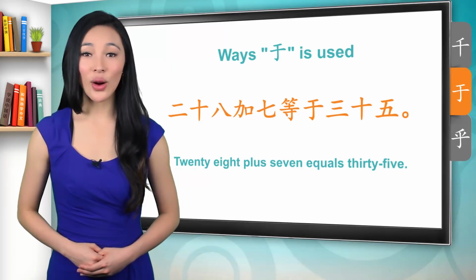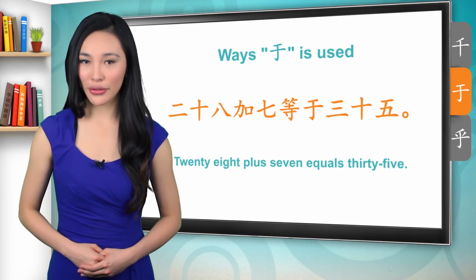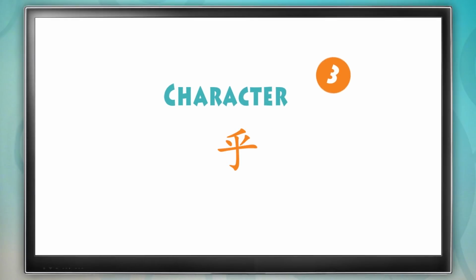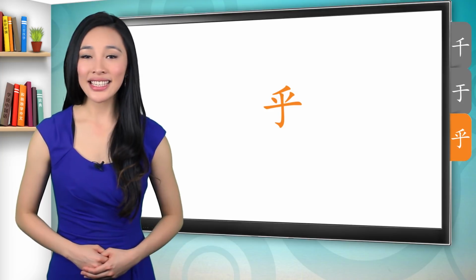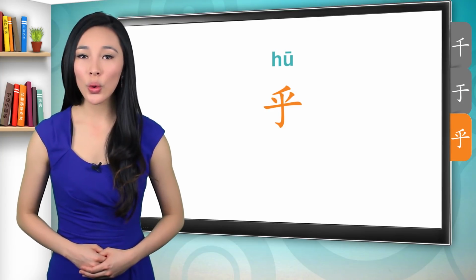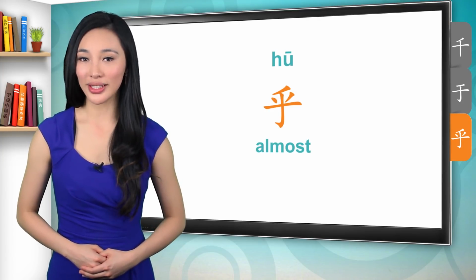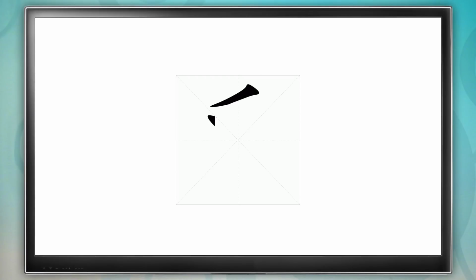All right, now let's take a look at character number 3. Our last character for this lesson is 乎. It means almost. This is how 乎 is written, stroke by stroke. Notice that 乎 looks just like our first character, 千, with an additional 2 dots.